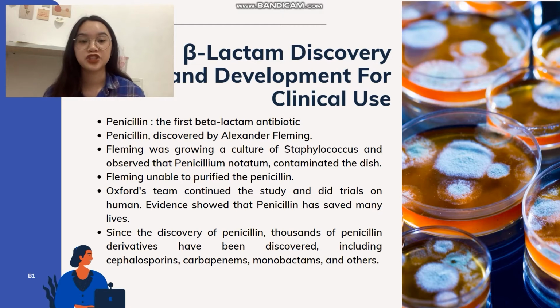Florey and Ernst Chain continued the study and did trials first in mice. This observation provided evidence that penicillin has potential as a life-saving drug. By early February 1941, the Oxford team was able to produce enough material to carry out experiments on humans, the results showing an impressive effect without any toxic side effects. Then, the Oxford team recognized the potential of penicillin to treat soldiers and civilians wounded during the war. Since the discovery of penicillin, thousands of penicillin derivatives have been discovered, including cephalosporins, carbapenems, monobactams, and others.